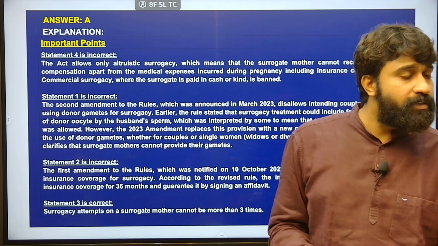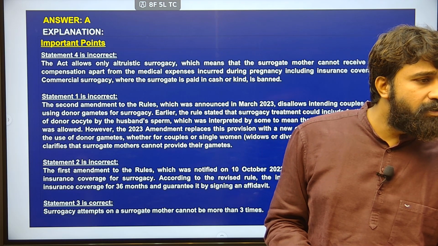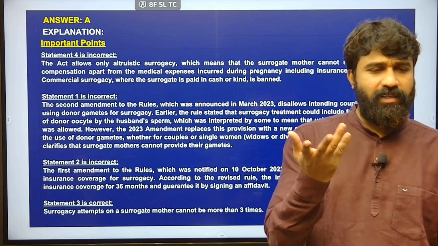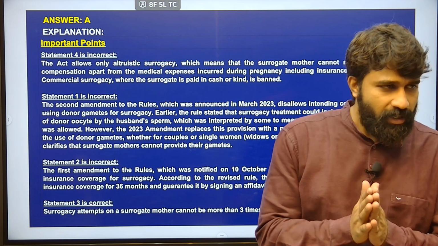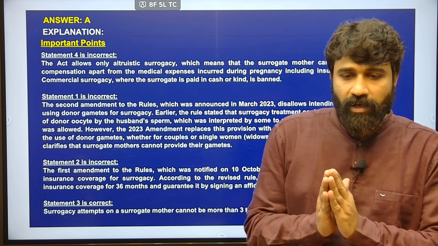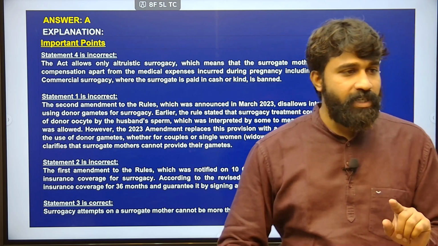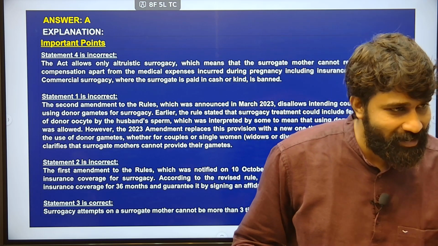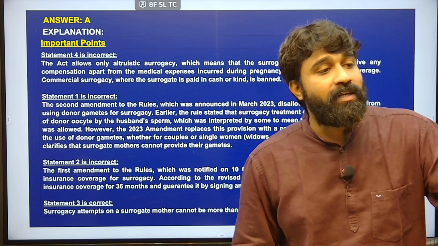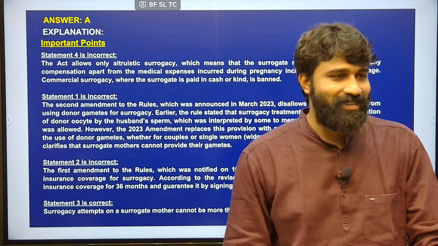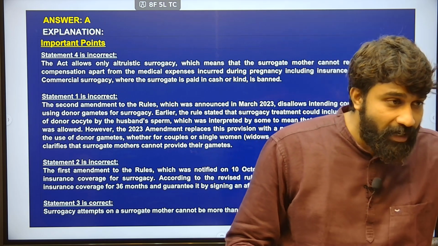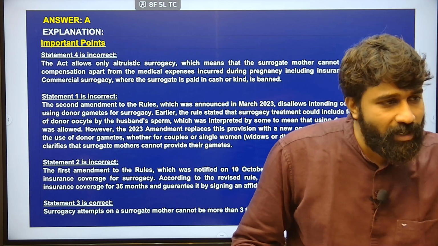Whether the kid is still alive is not a big deal actually. Whether yes, it is not more than 3 times, that is more important. If she has conceived twice, then she can go for surrogacy only once. Whether her kids died or are living, it does not matter.